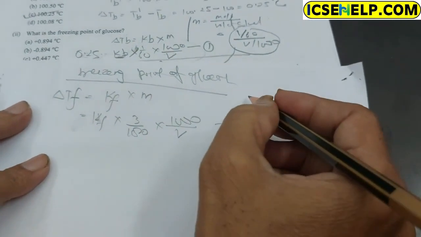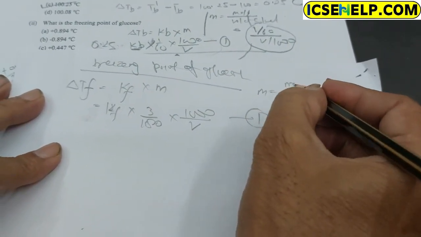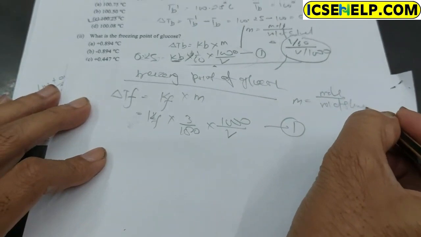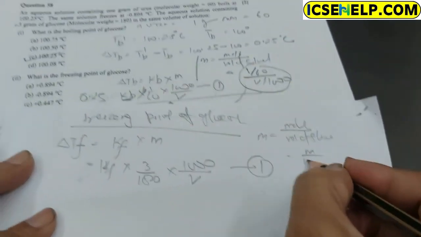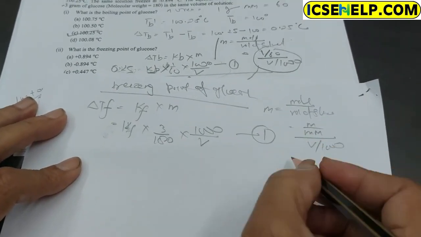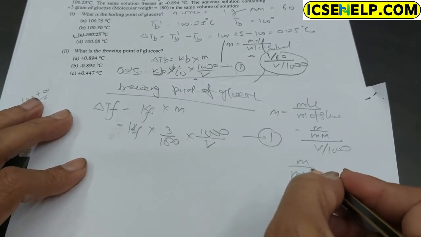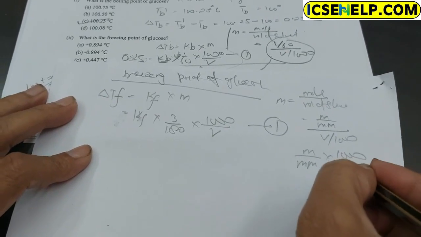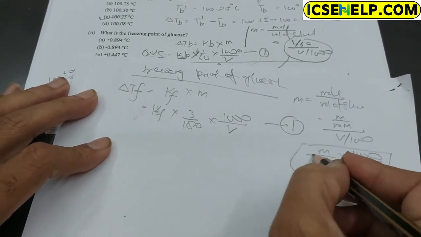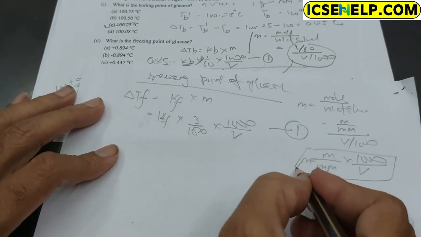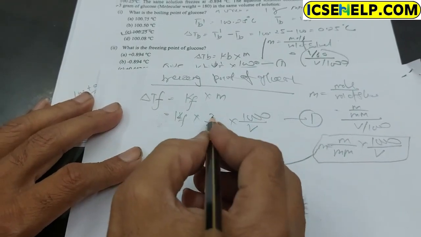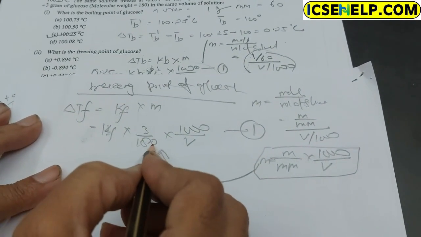You all know that m can be calculated as moles upon the volume of solvent in liter. Moles means mass upon molecular mass, and the volume is V upon 1000. This is the value of m, and putting the known quantities, the mass is given as 3 and the molecular mass is 180.